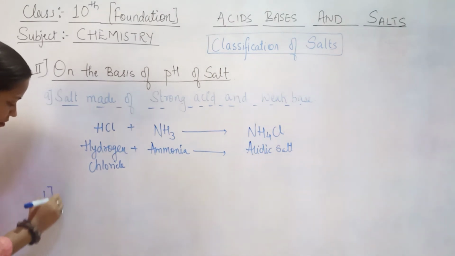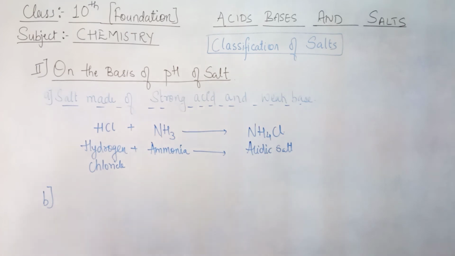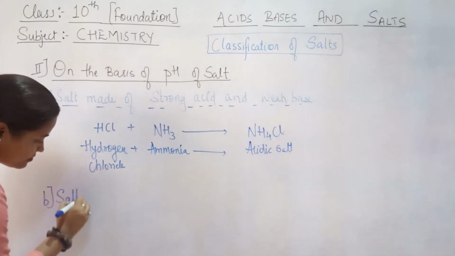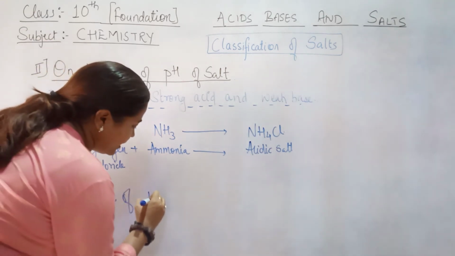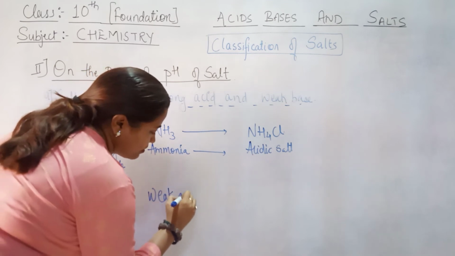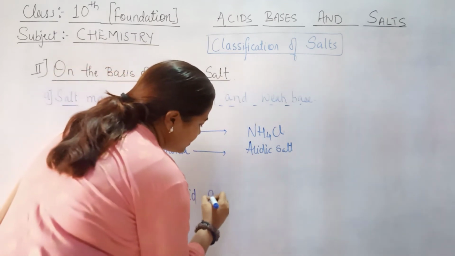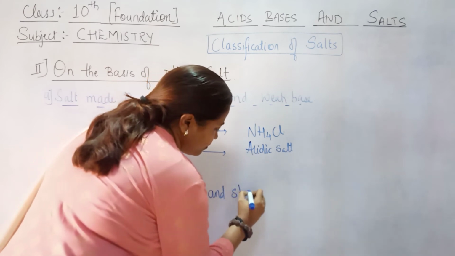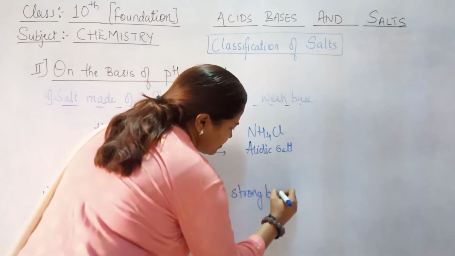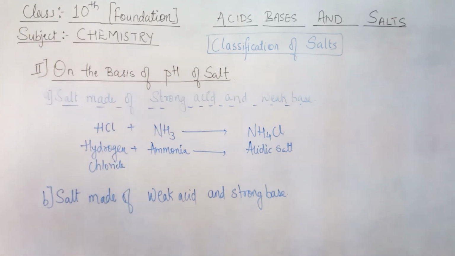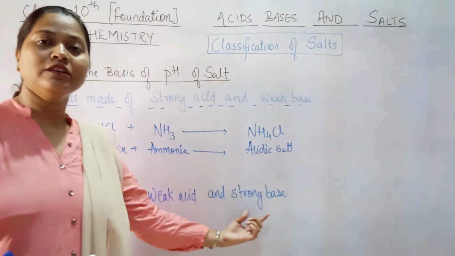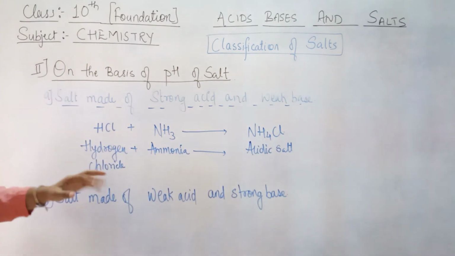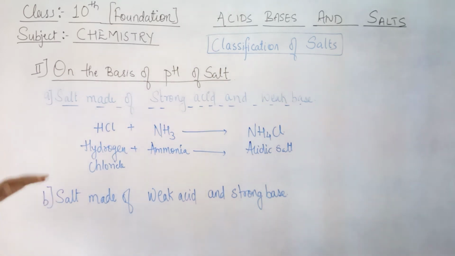Second type of salt under this category is salt made of weak acid and strong base. ठीक है. So whenever there is a salt made of weak acid and strong base is known as somewhere basic in nature. ठीक है. So whose pH will be basic, right? So let's take an example.